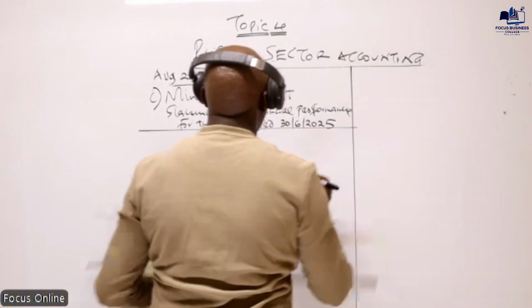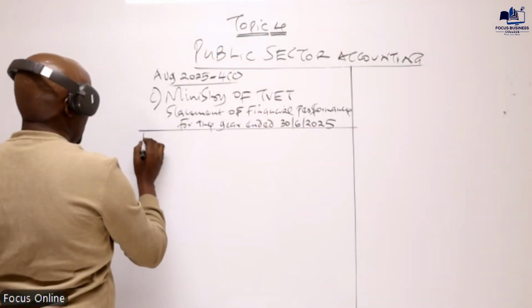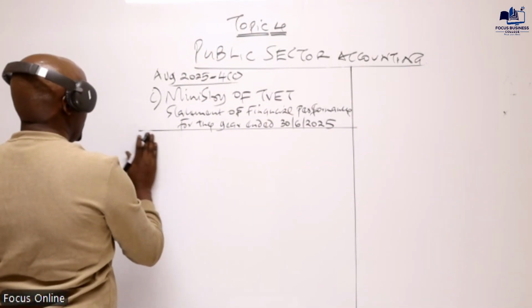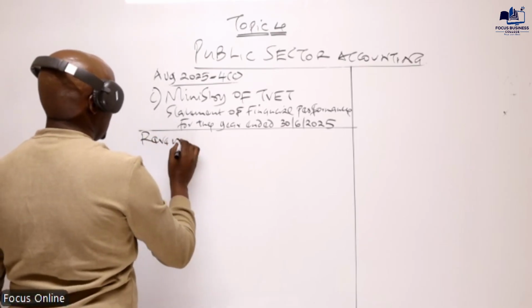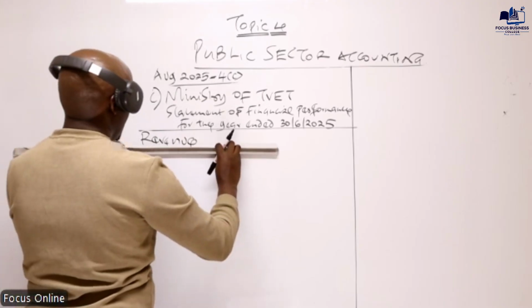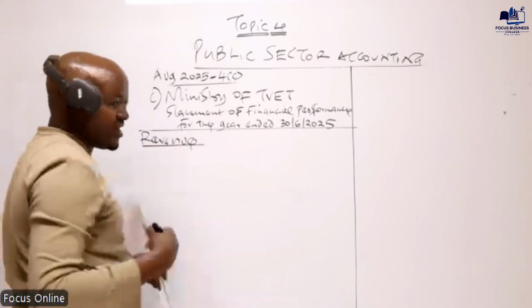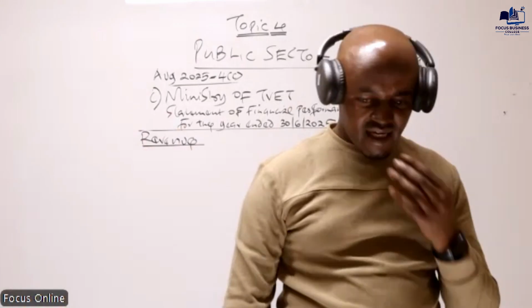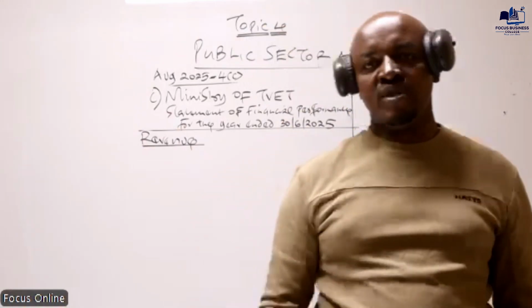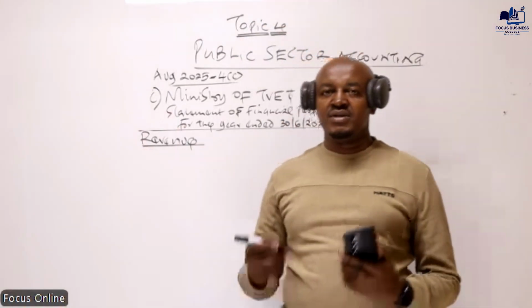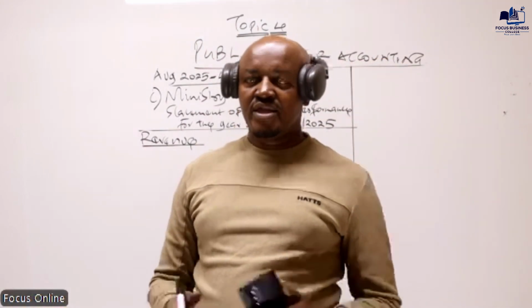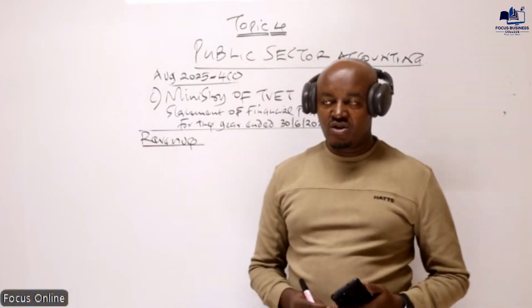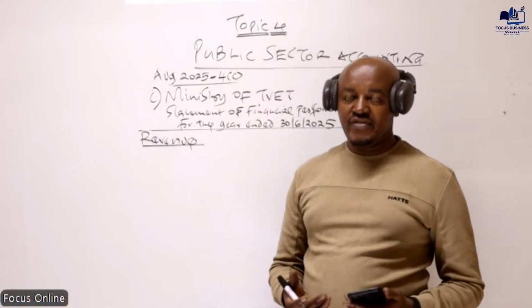And basically, what do we start here with? What do we start by recording? We start by recording the revenue of this particular ministry. Remember, revenue, we have said that, like the incomes. But here we don't use the word income. We use the word incomes when dealing with the profit-making organizations. But when dealing with the non-profit making organizations, we talk of revenue.